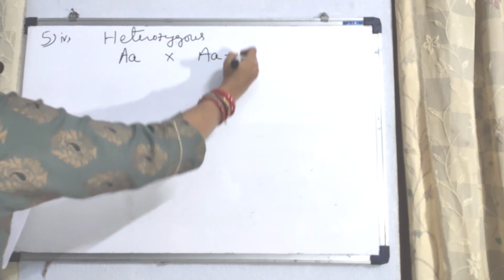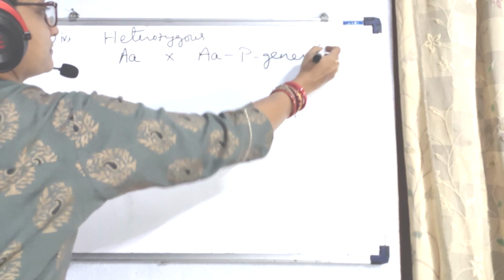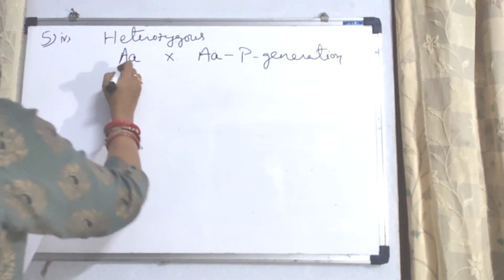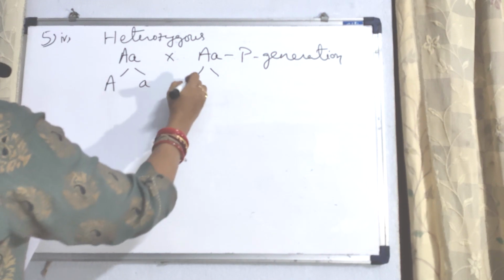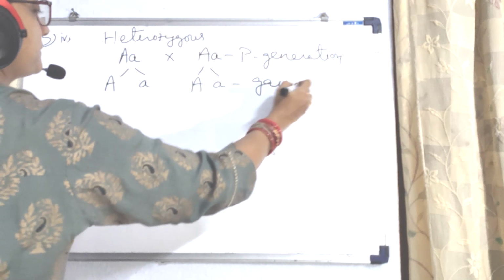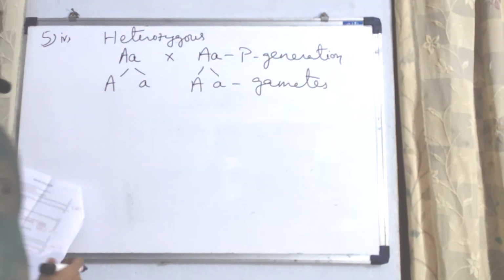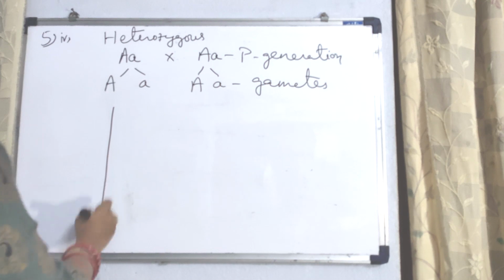So this is the parental generation. So write down P generation. What are the gametes? Capital A, small a, capital A, small a. Then we have to make the Punnett square.